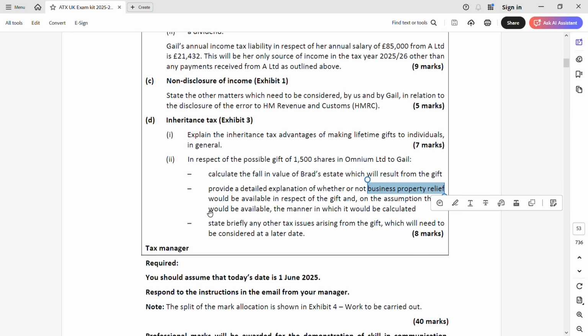That's why you have to know all the reliefs, whether under inheritance tax, capital gains tax, corporation tax or income tax. Mostly inheritance tax and capital gains tax, these two taxes have more reliefs compared to the other taxes.